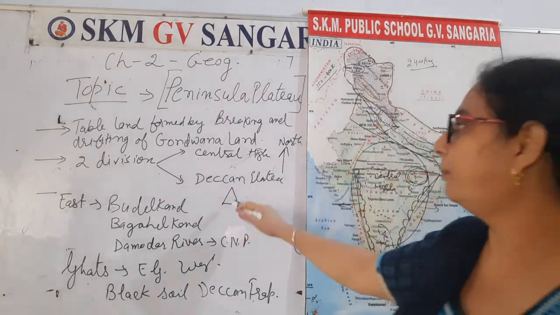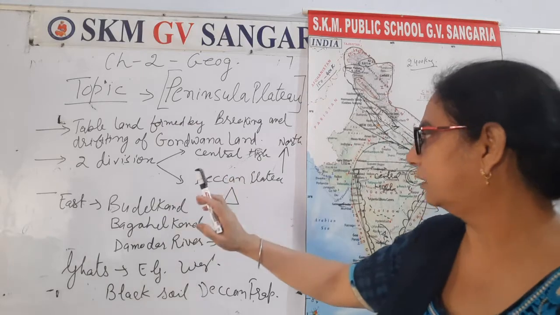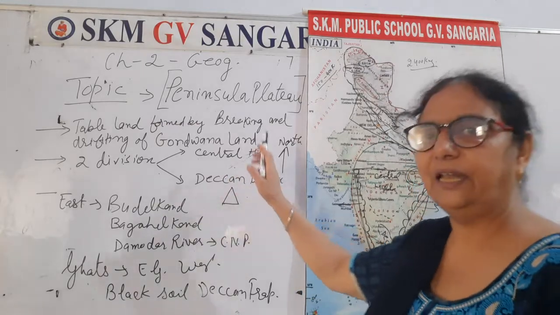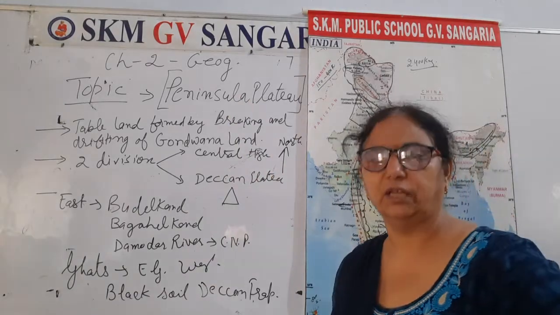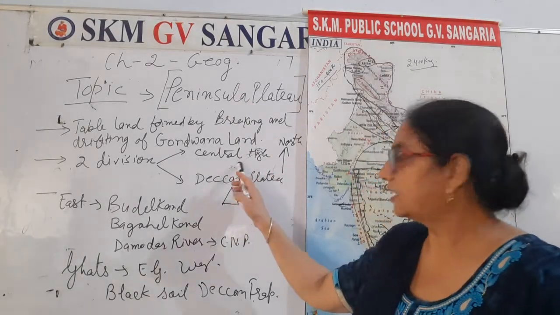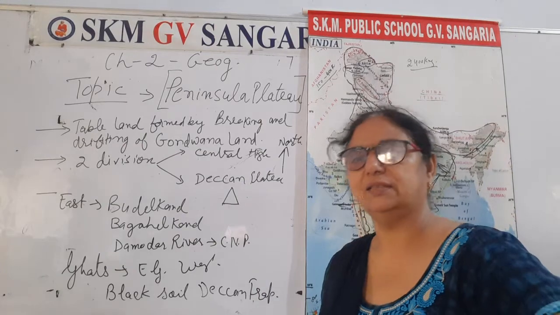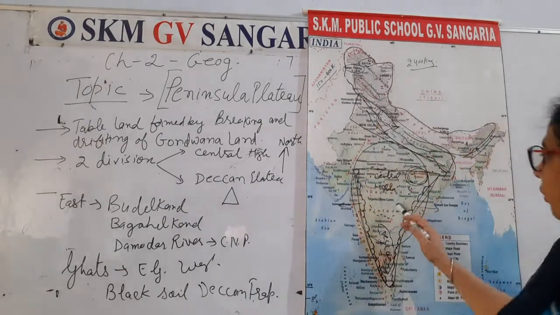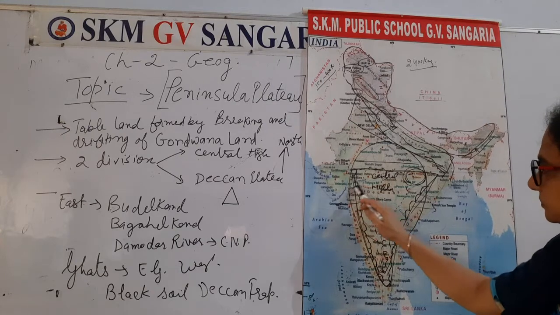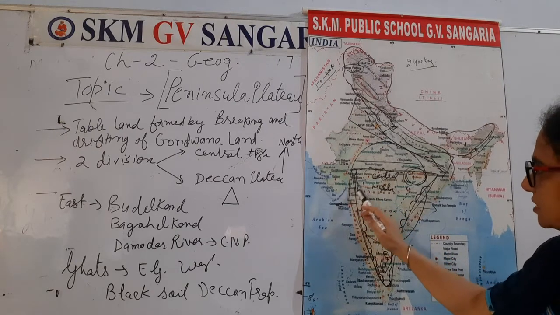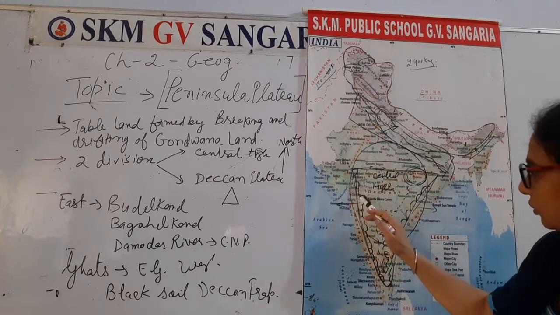And if I talk about Central Highland and Deccan Plateau, one more location is there. Central Highland is located in the north of Narmada River. Right? Narmada River is here. Sardar Sarovar Dam is here. You will study it in your 10th class.